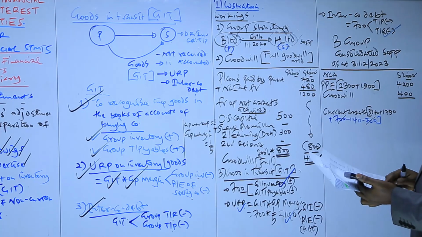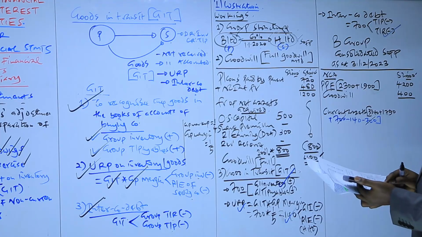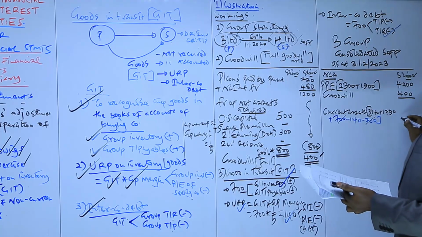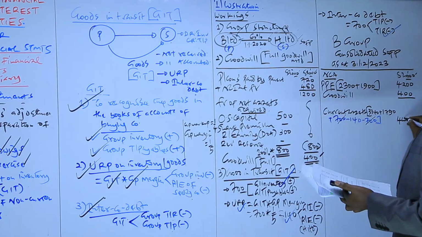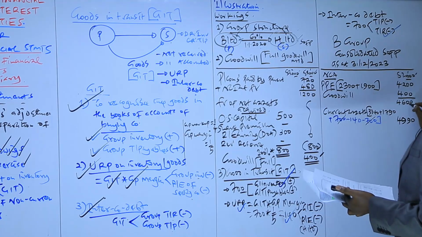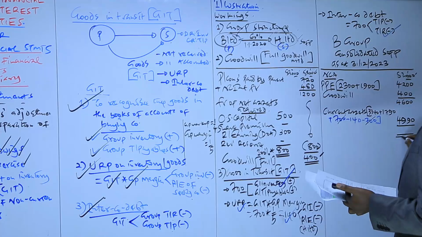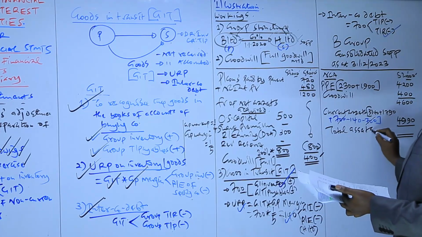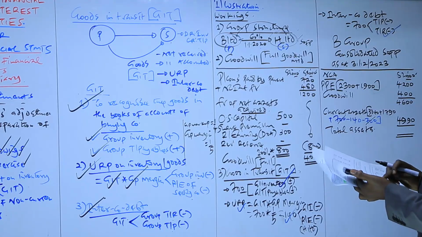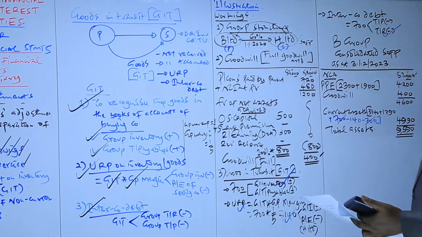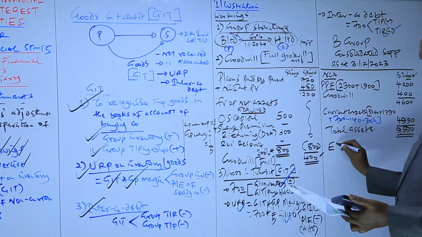So minus 7, minus 140, which will give us 4990. This one will be 46. We get the total assets, 5590, and then from there we proceed to record equity.